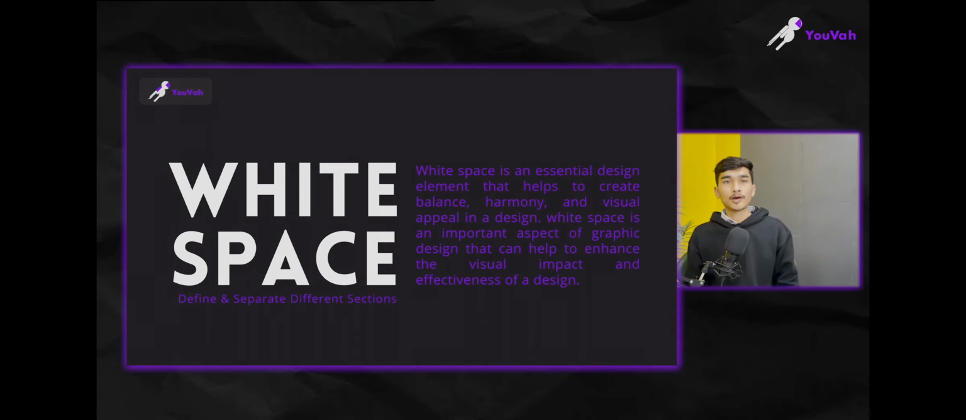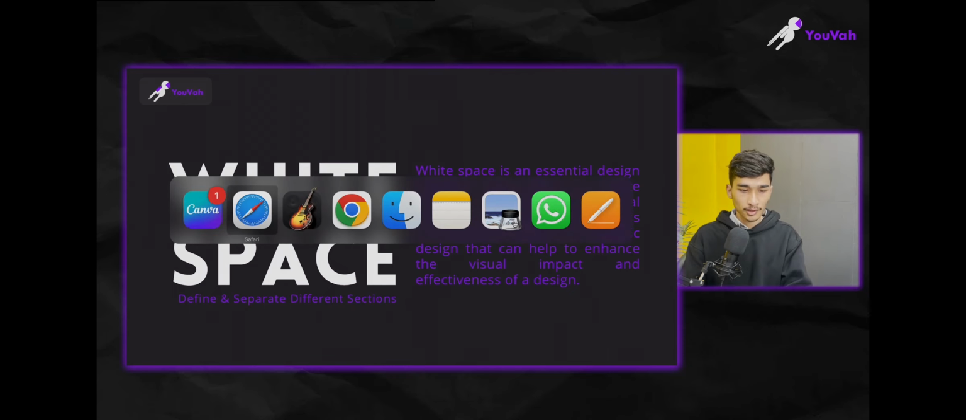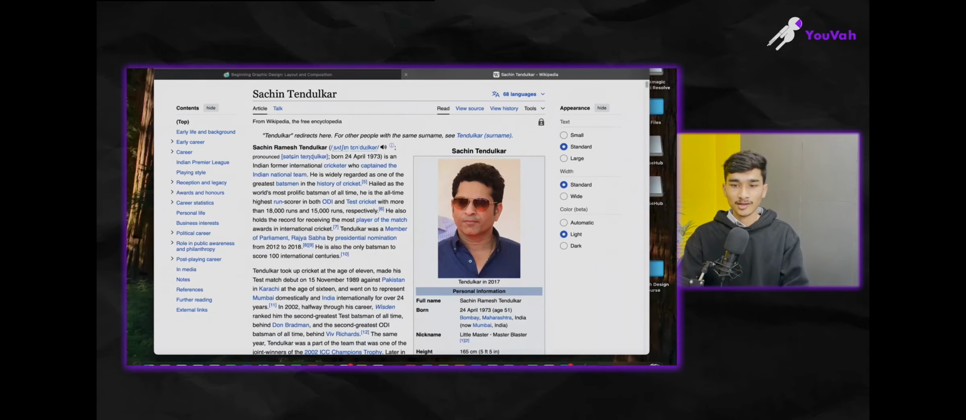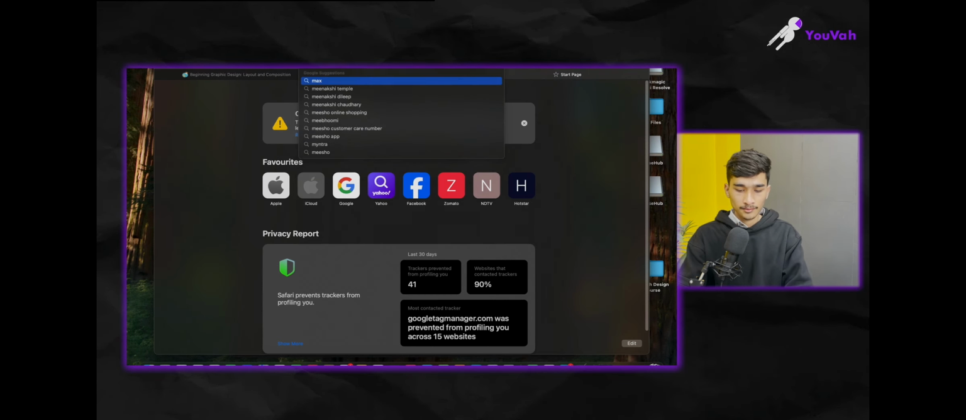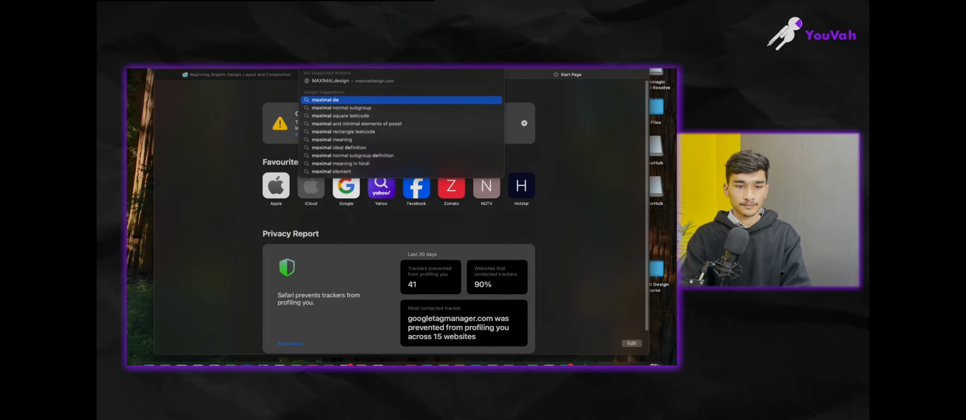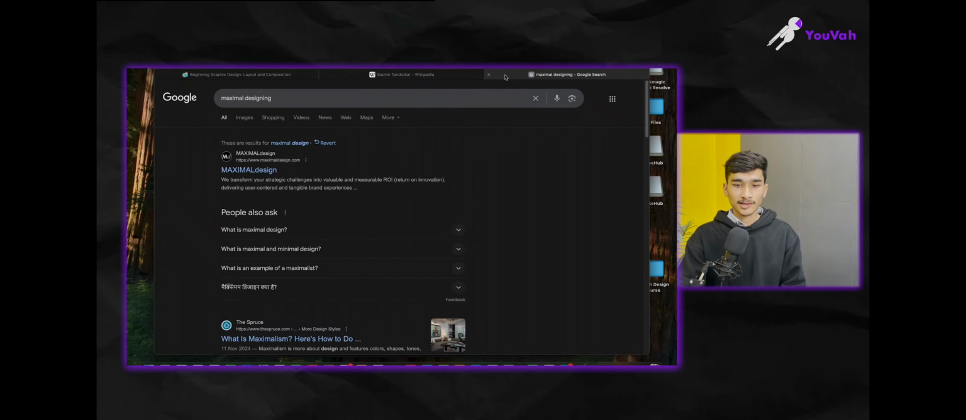That makes your design more minimal, more modern, and more clean. Though again, there are some exceptions. There are some designs which are called maximalism design. Let me show you them also. I'll show you minimal designs and maximal designs.